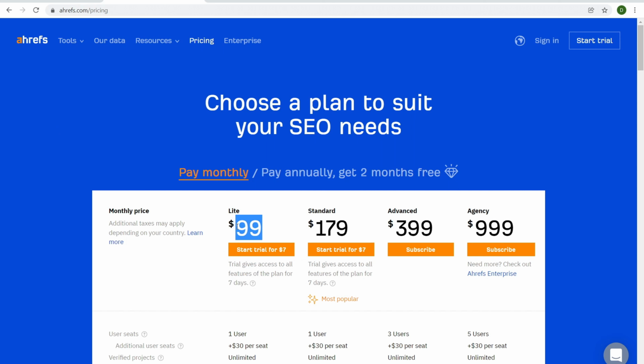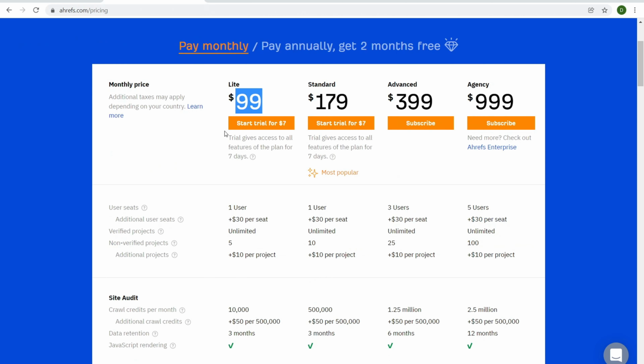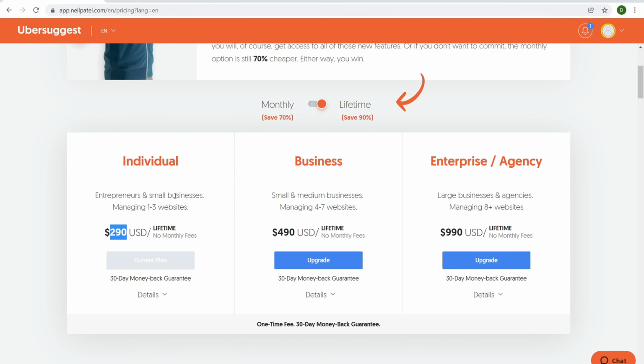You could always just pay for 1 month. Okay, it's not like web hosting, where we have to pay for it every month forever to have a website. You just pay for 1 month, then cancel. So do a bunch of competitive research, get a bunch of content ideas, and then cancel your account. You could always do that. You don't need to be stuck thinking that you got to pay for this forever. You don't. But that's why I like Ubersuggest, because one-time fee, it's yours forever.